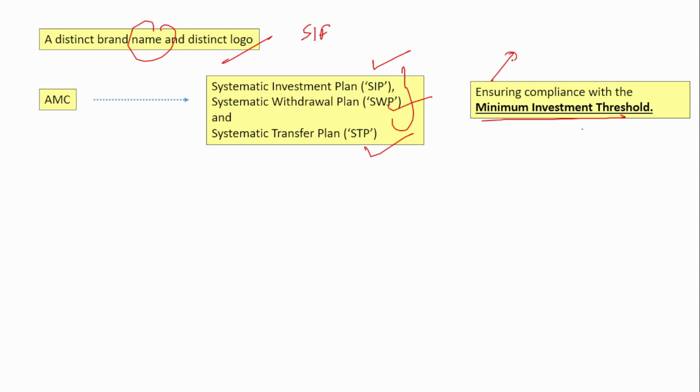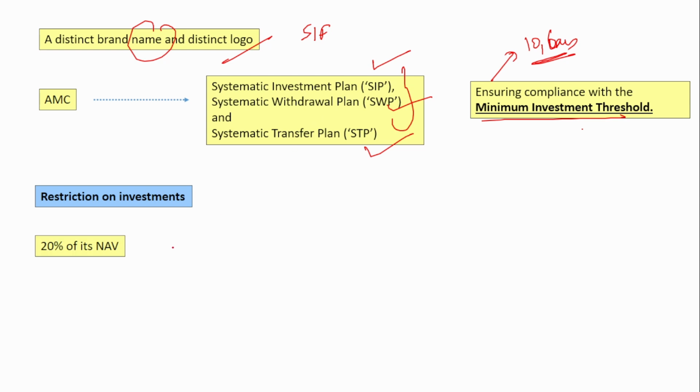We know that the minimum investment is 10 lakhs. So this should always be met, and only then should this be offered to the investors. And there are certain restrictions on the investment. We know that mutual funds pull in money from the people and invest in various securities, right? Similarly, SIF is also going to do the same thing. But in what all instruments can it invest, or how much weightage can it invest in different types of instruments? That is mentioned in these restrictions.